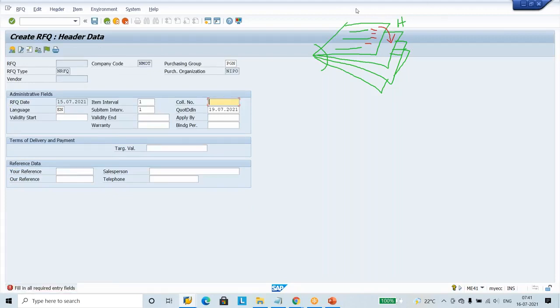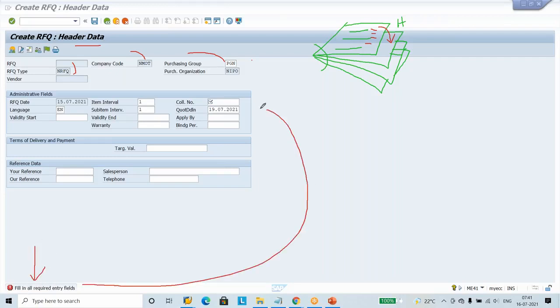Here in the header data, 90% of the first page information is pulled in. Whatever you entered in the first page, document type, purchase group, everything, is passed from the initial screen to the header data. But it stops me and says please enter this field. The system is saying it is a compulsory field. What does this mean? Collective number.